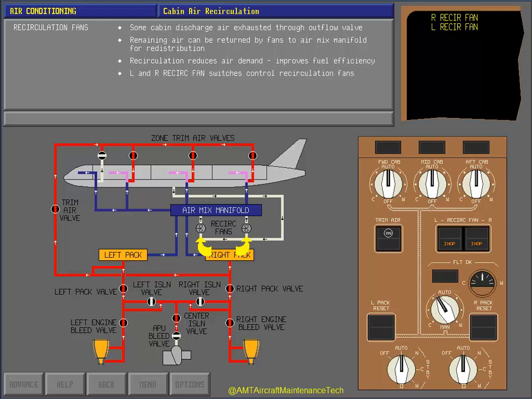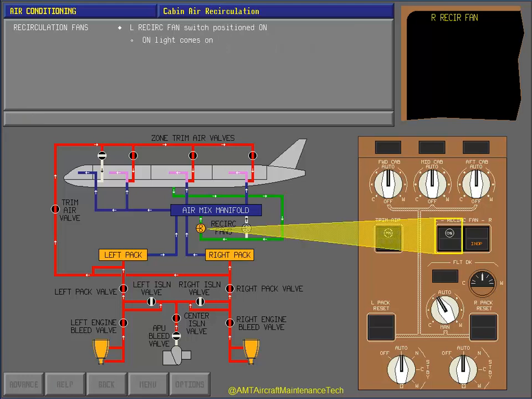The left and right recirculation fan switches control the recirculation fans. Now touch the left recirculation fan switch to position it to on. Correct. With the left recirculation fan switch positioned to on, the switch on light comes on. The left recirculation fan is on if the system logic does not prevent it.